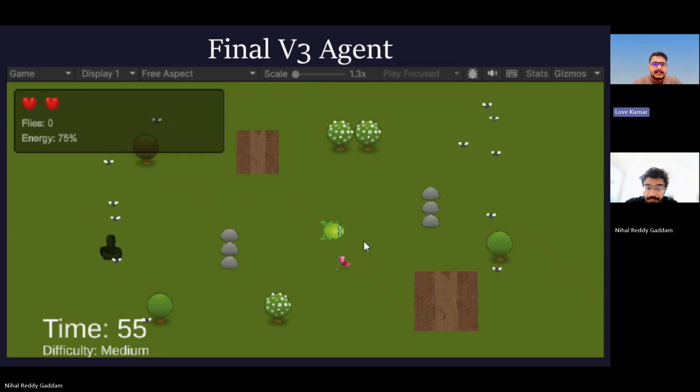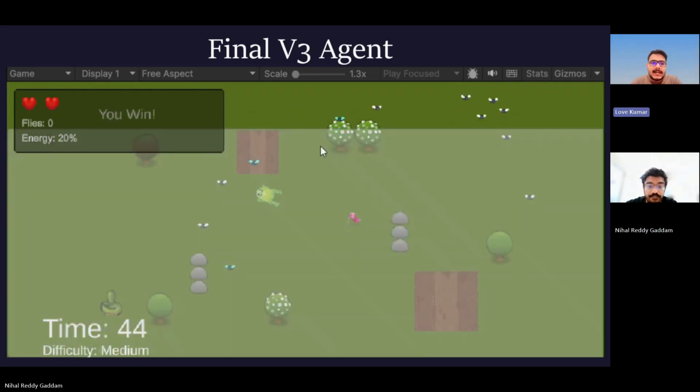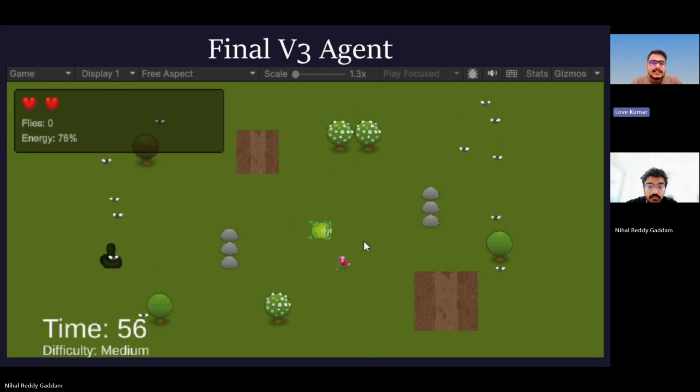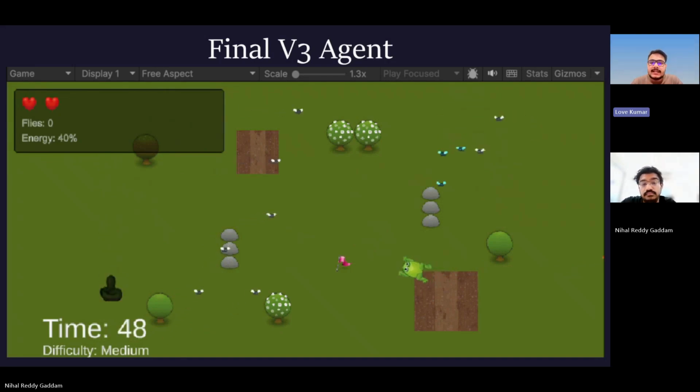Final V3 agent. After training, the final model was exported as Final Frog Agent v3.onnx and assigned to the Frog agent in Unity. For gameplay testing, the behavior type was changed to inference only. This means the frog is controlled by the trained neural network and model instead of keyboard input. The final V3 model is different from the earlier models because it is being used in the complete game environment.